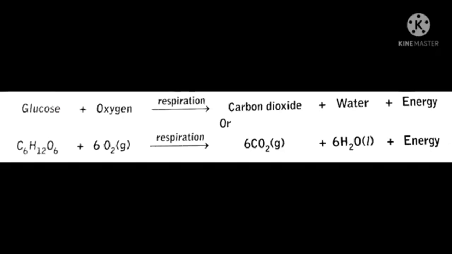Next, digestion of carbohydrates. During the process of digestion, starch and sugar get converted into glucose.